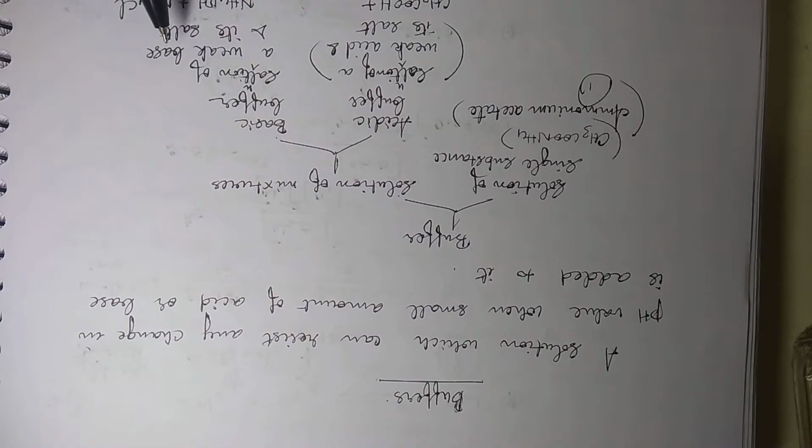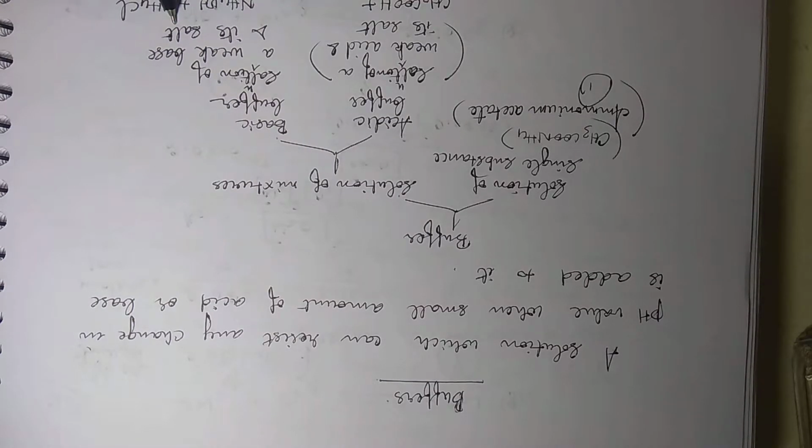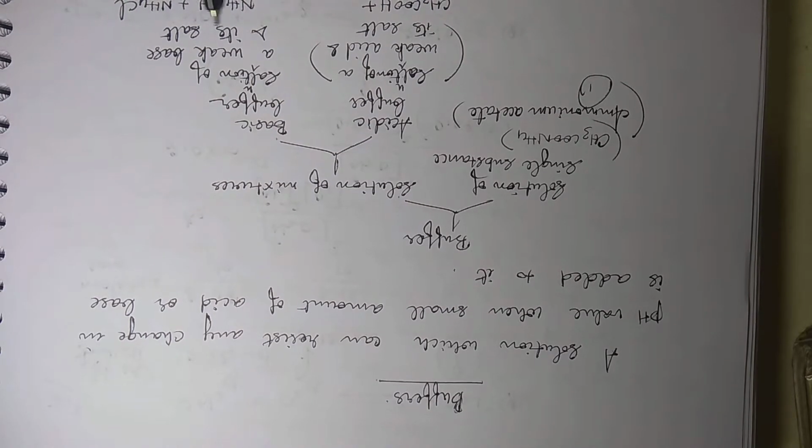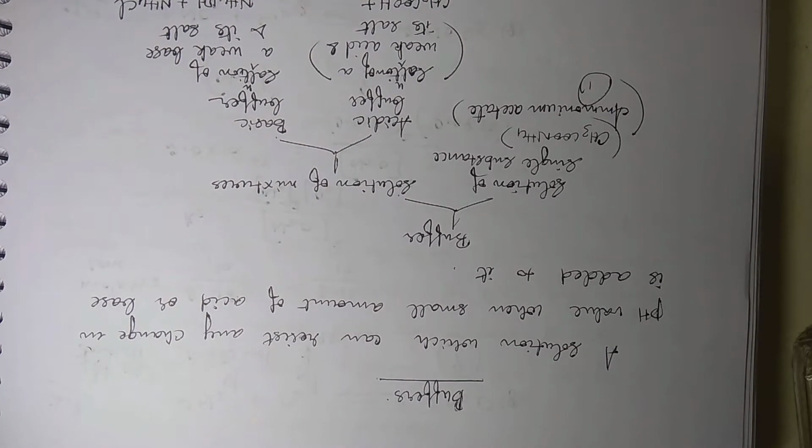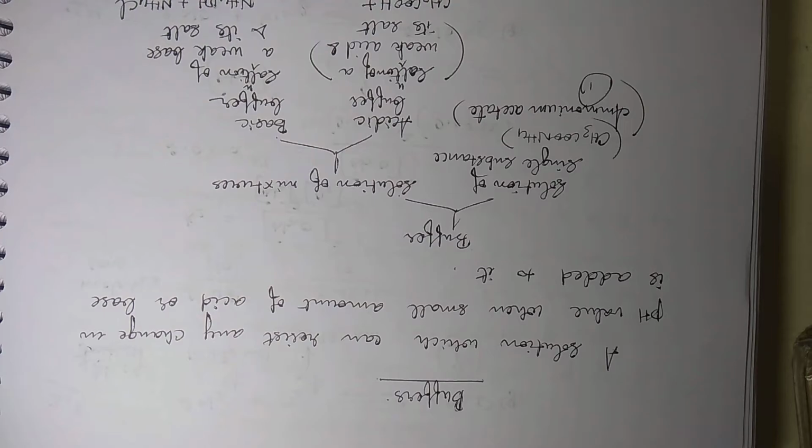In the same way, what is a basic buffer? A solution of a weak base and its salt. Again, NH4OH plus NH4Cl, a weak base and its salt. Now this salt should have been made with a strong acid. Look, NH4OH with NH4NO3, that means a salt made from HNO3, or a salt made from HCl. So the acid with which the salt has been made should be strong. In the same way here, the base with which the salt is made should be strong. So these are acidic buffers and basic buffers, right?